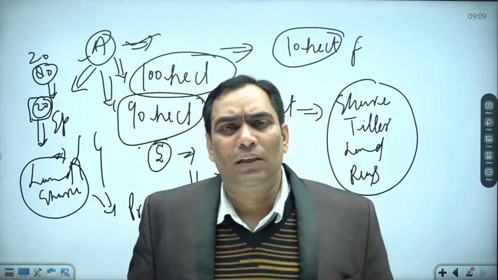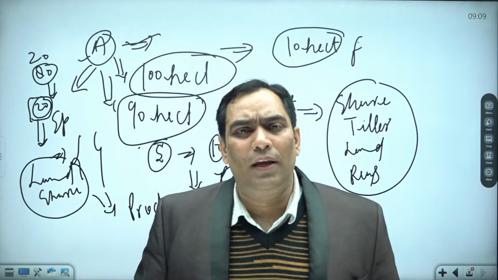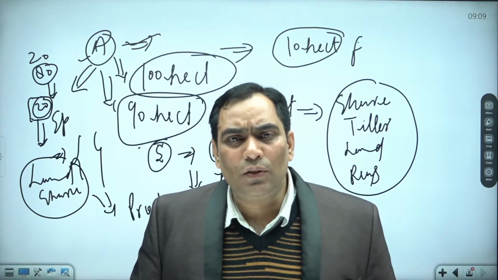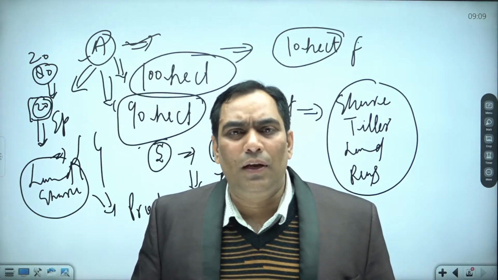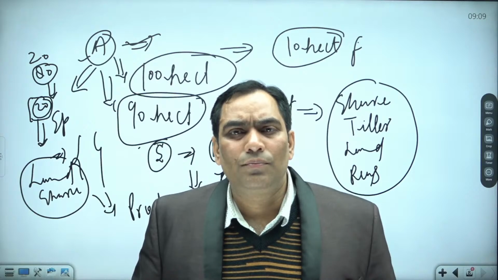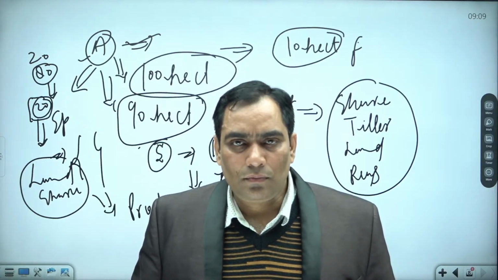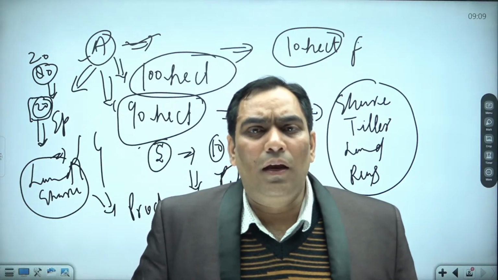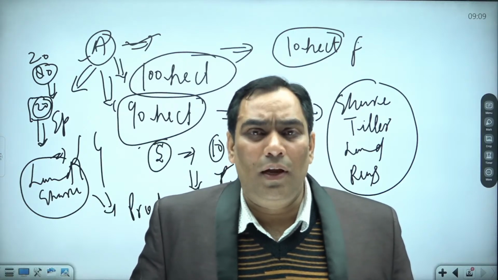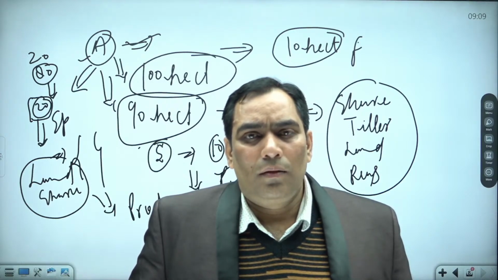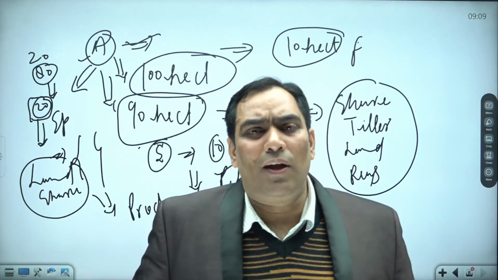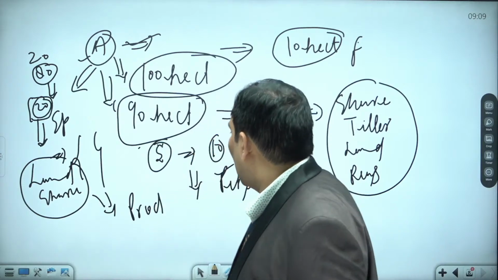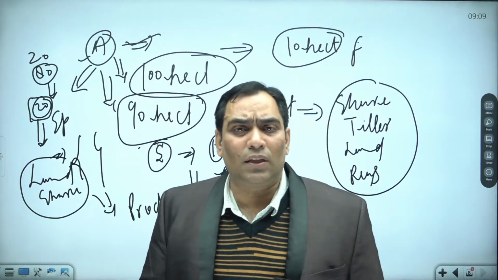In case of the West, nuclearization of family took place because of industrialization. But in case of India, nuclearization of family took place because of land reform, and that land reform, ceiling on land holding. That was the social consequence of land reform. Okay, I think it is very clear, and it was not successful.